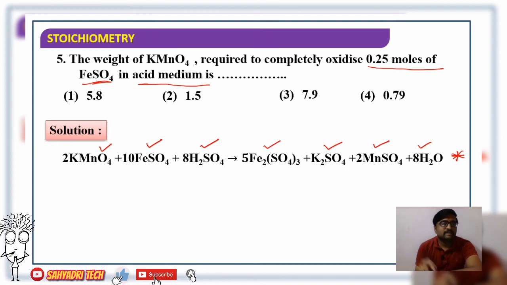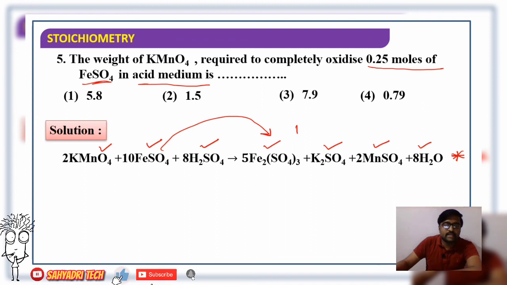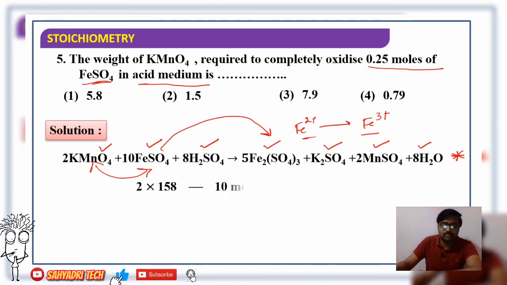That specifies the oxidizing nature of potassium permanganate. It oxidizes ferrous sulfate to ferric sulfate, or I can say ferrous ion Fe2+ to Fe3+. What they are asking is the weight of KMnO4 required to completely oxidize 0.25 moles of ferrous sulfate. So what is the relation from the balanced equation? 2:10, or I can say 1:5 is the mole ratio.